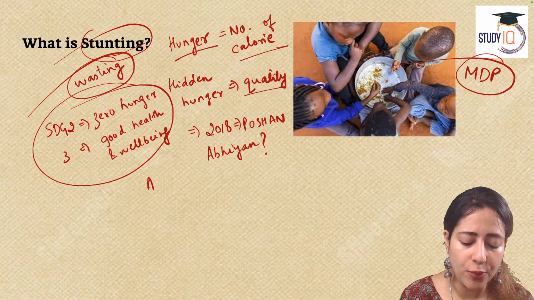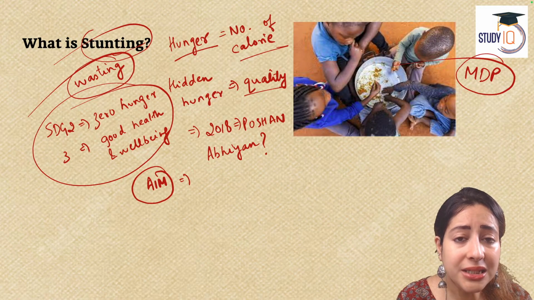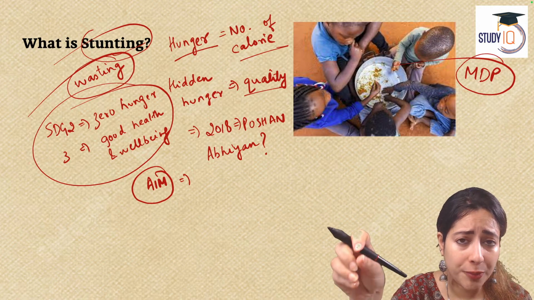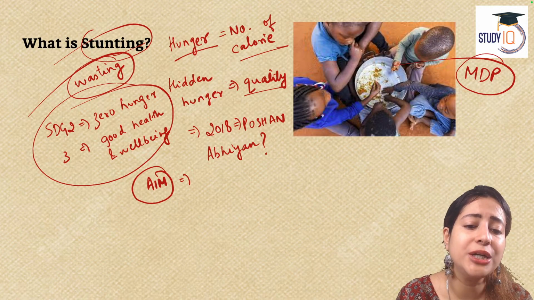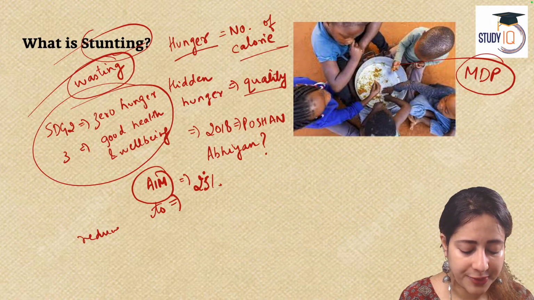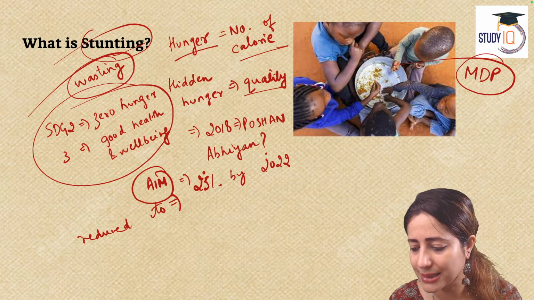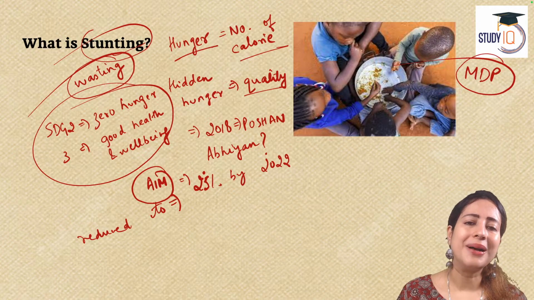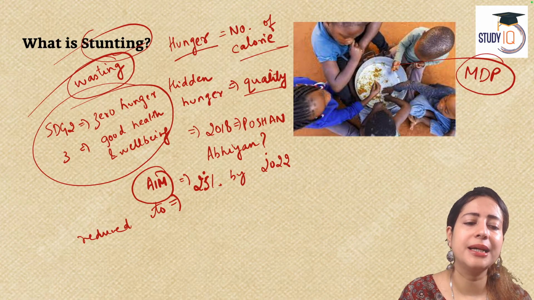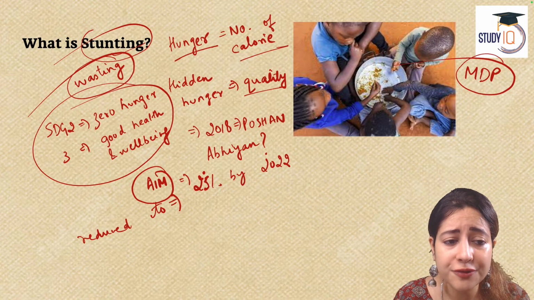What was the main aim of this Poshan Abhiyan? The main target was to reduce stunting among Indian children by 25%, by 2022. Now, that was a very ambitious target. Stunting should be reduced by 25% among Indian children by 2022 itself. All this because India is highly inspired by SDG 2 and 3 and by the World Health Organization's global nutrition targets. But did we achieve the result?